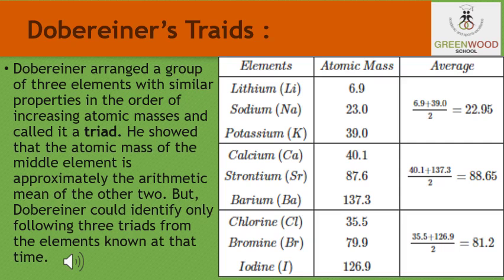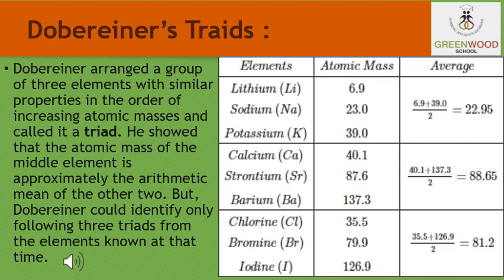So when we add the atomic masses of lithium and potassium and find the average of these two masses, the average comes equal to the atomic mass of sodium, that is the middle element. So this is called Dobereiner's triad.